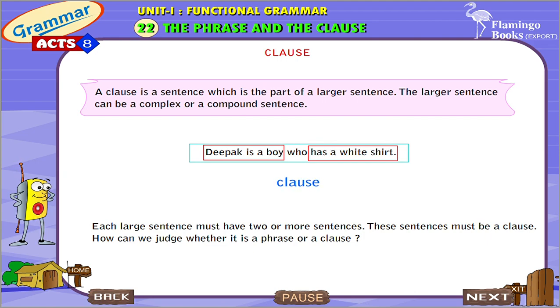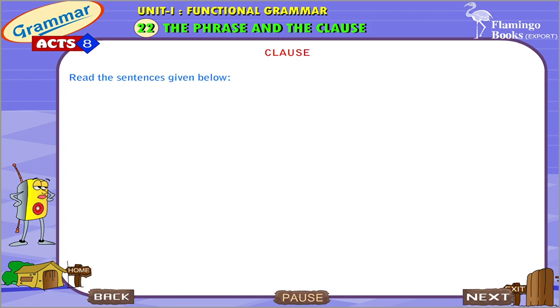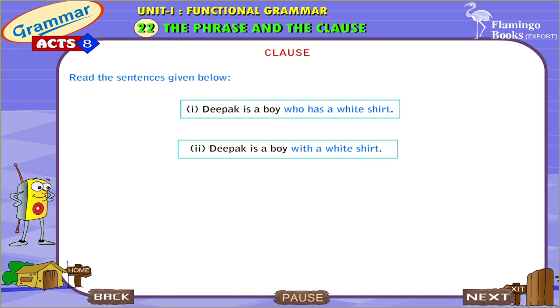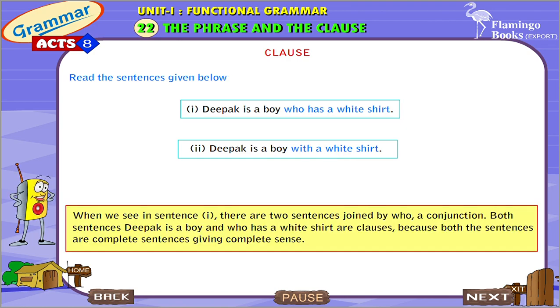How can we judge whether it is a phrase or a clause? Read the sentences given below. Deepak is a boy who has a white shirt. Deepak is a boy with a white shirt. When we see sentence 1, there are two sentences joined by who, a conjunction.